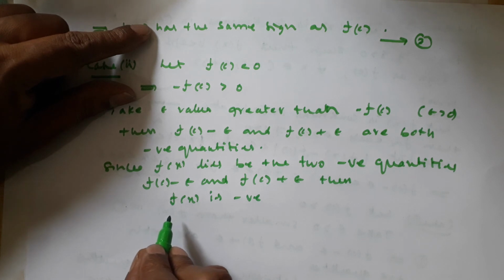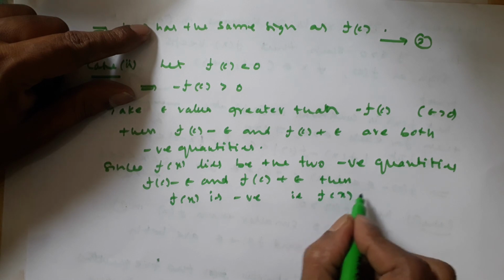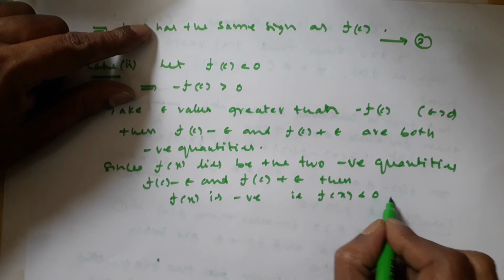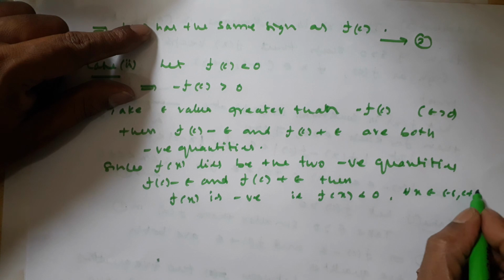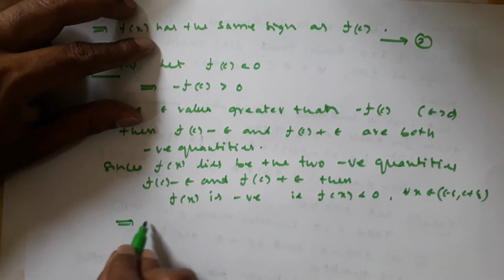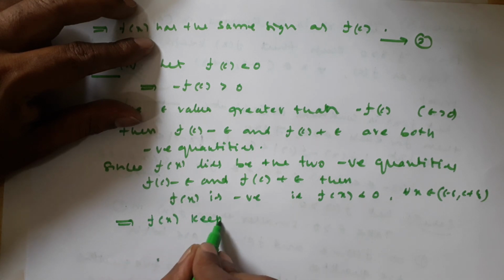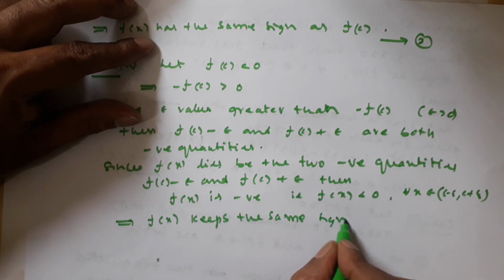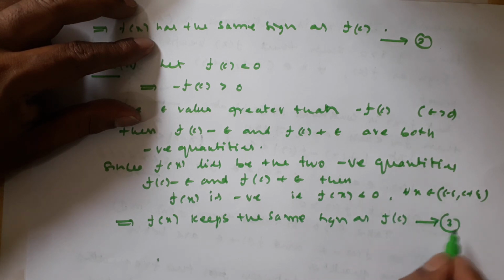That is, f of x is less than 0, for all x belongs to open interval c minus delta comma c plus delta. This implies f of x keeps the same sign as f of c. Take this as equation 3.